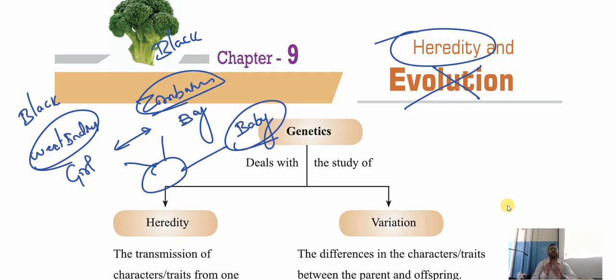Now he asked a small question to his wife: "Darling, when I am black and you are black, then how is our baby white?"